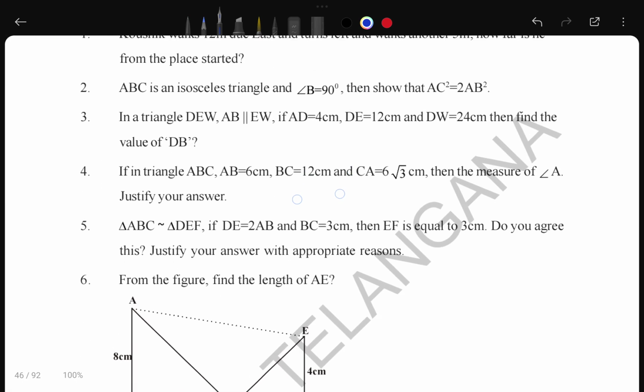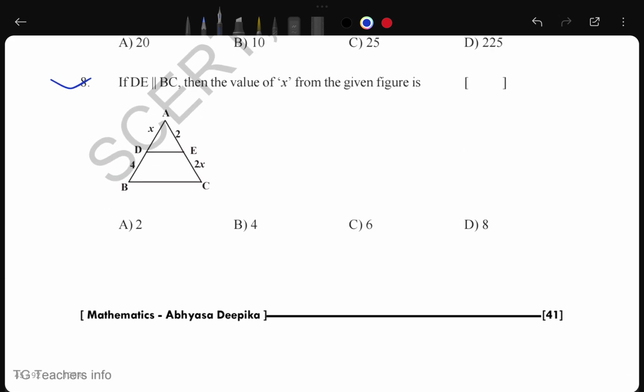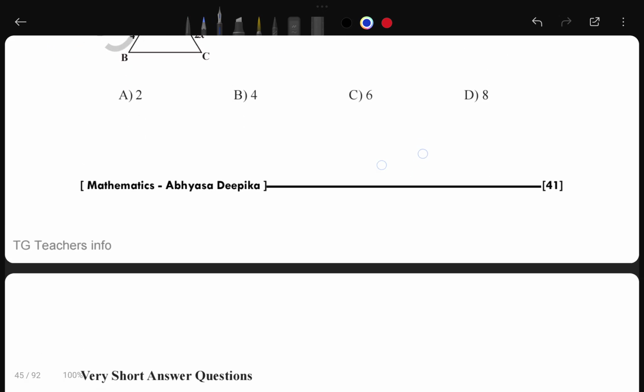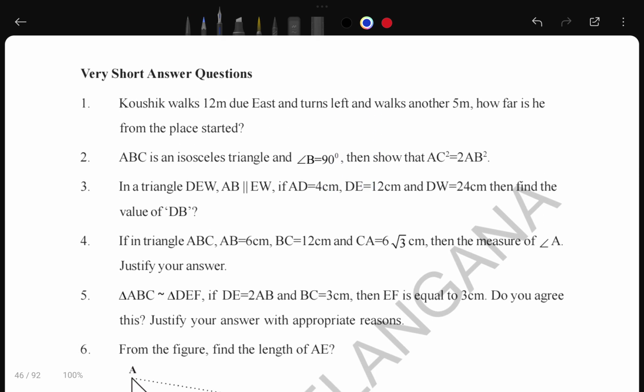After that, let's come to the very short answer questions. Whatever questions you are looking at, these already came in your examination of 2024 to 2025. So don't take this paper very easy, and don't think this paper is just designed like that. This paper is totally based on your examination. Thousands of teachers did their best to make this book and decide the questions. So don't take this book or this paper roughly. This is not an easy thing. So let's see the short answer questions.